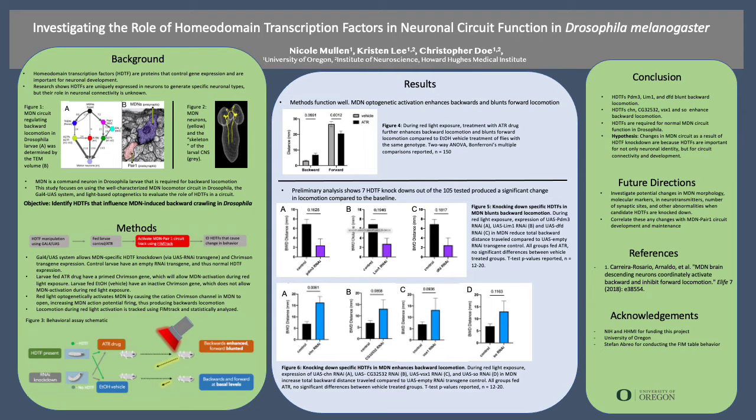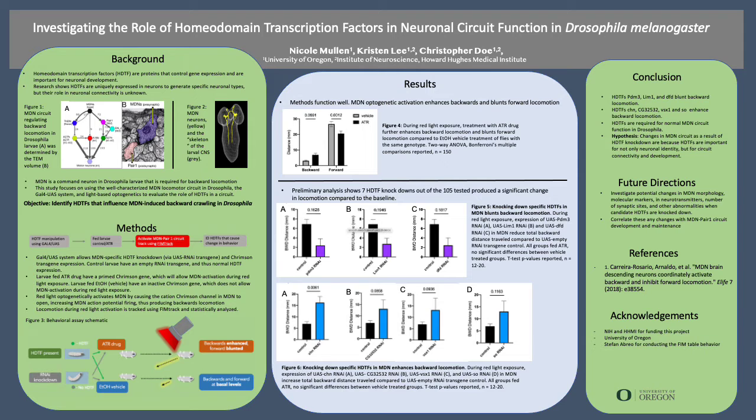On the other hand, Figure 6 shows that knocking down 4 HDTFs in MDN enhanced backward locomotion. HDTF knockdowns are represented by the blue bar, and control larvae are represented by the black bars. These HDTFs are CHN in panel A, CG32532 in panel B, VSX1 in panel C, and so on in panel D.